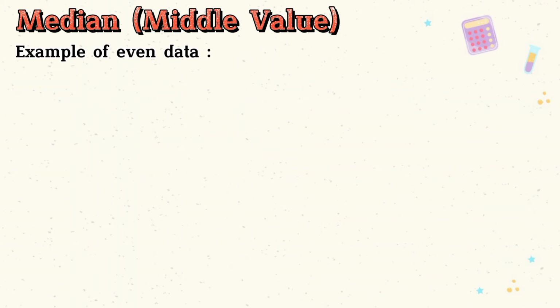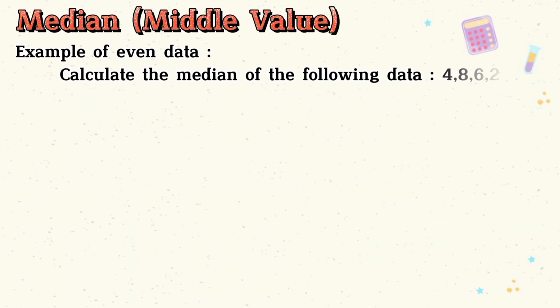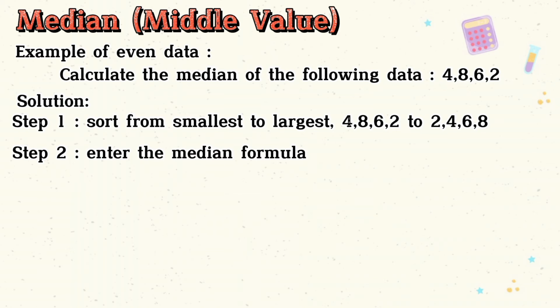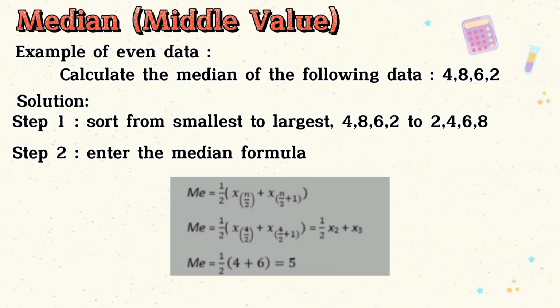Example of even data. Calculate the median of the following data: 4, 8, 6, and 2. The first step, sort the data from smallest to largest. Second step, enter the median formula. The formula is median equals half, open bracket, x of n over 2 plus x of n over 2 plus 1, close bracket.